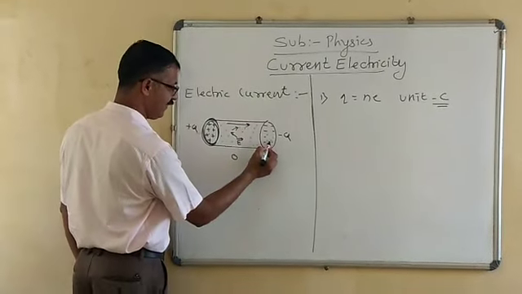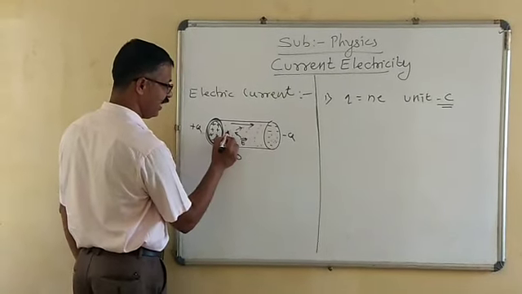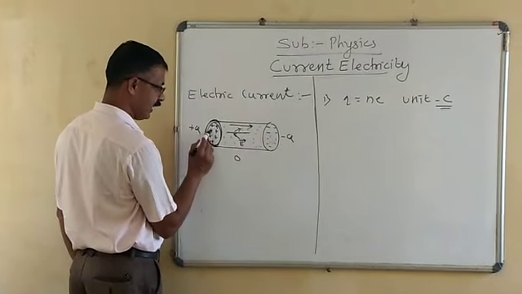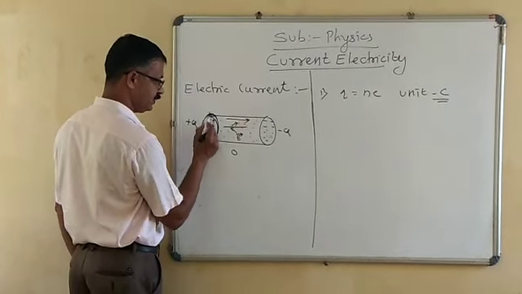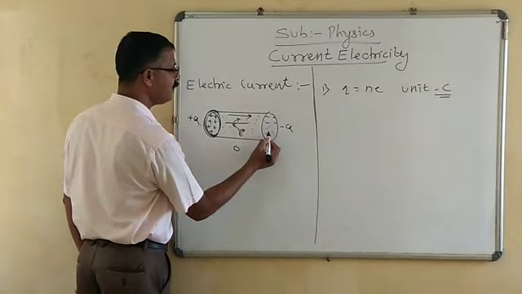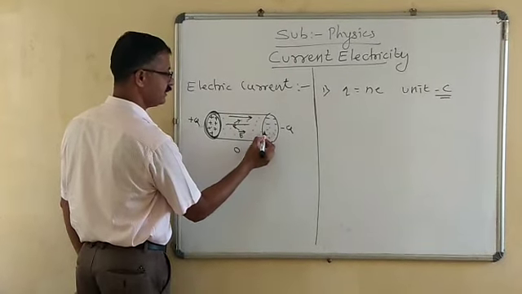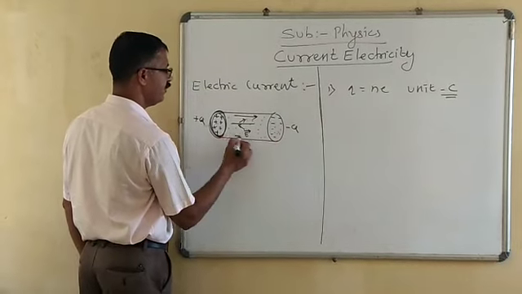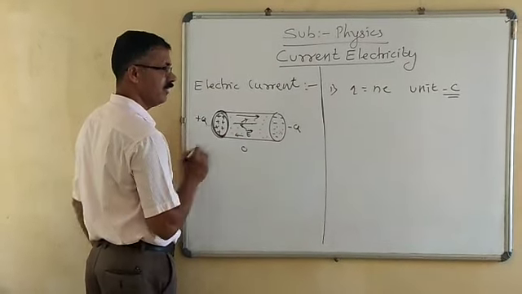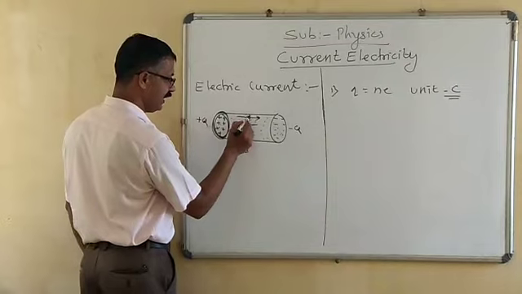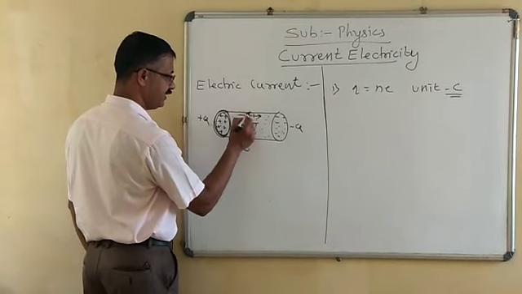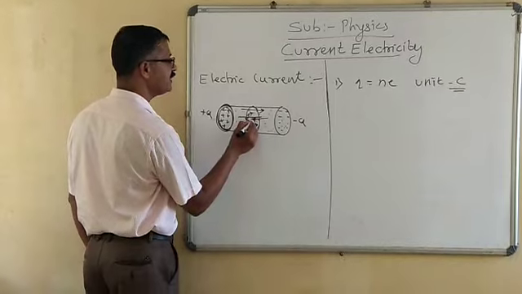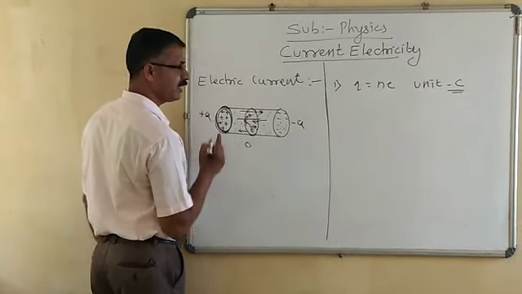Due to this electric field, charges are moving in a specific direction. Positive charges move from this end to this end, while negative charges move from the disk with minus Q towards the disk with plus Q. Hence, through this region the charges cross in a particular time.